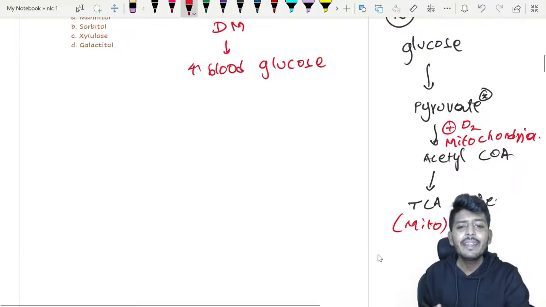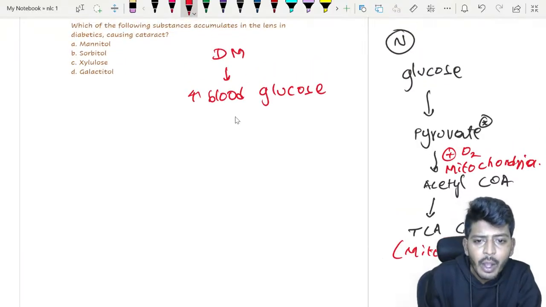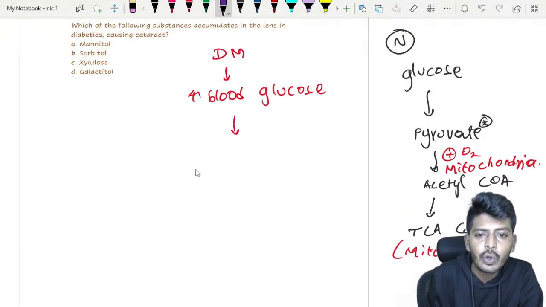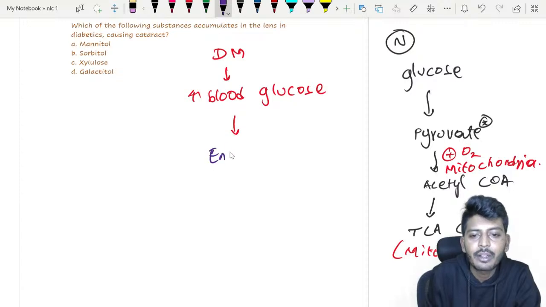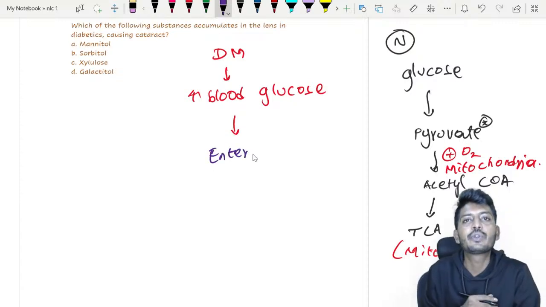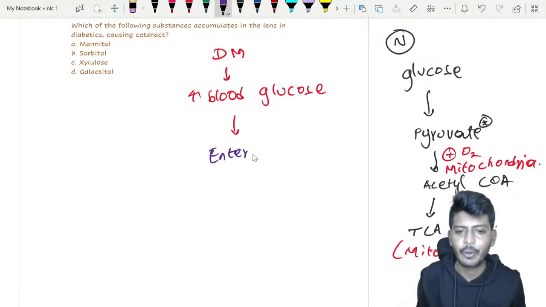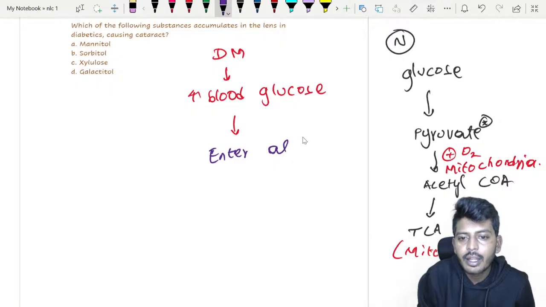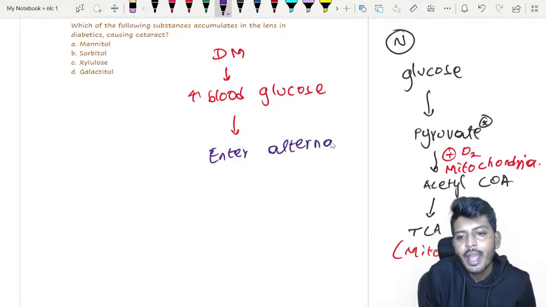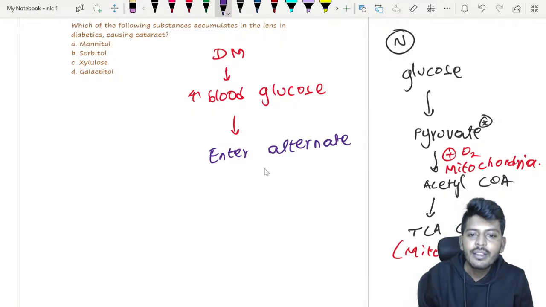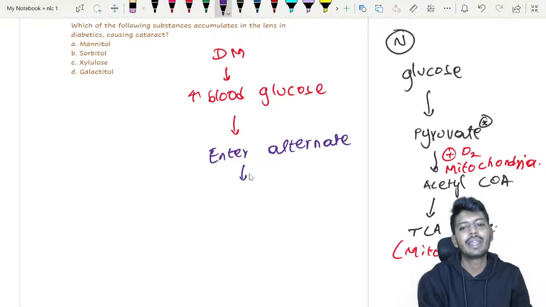But if there is excessive glucose, increased glucose, the excess glucose enters into alternate pathways. Normally it is supposed to enter into pyruvate metabolism, but rather than that, it enters into the alternate pathway. Here is the main problem you are going to get.